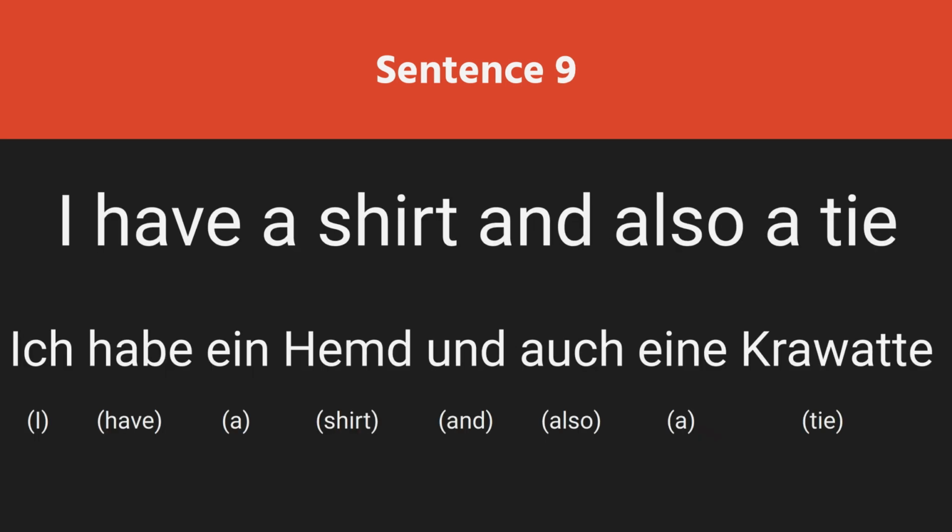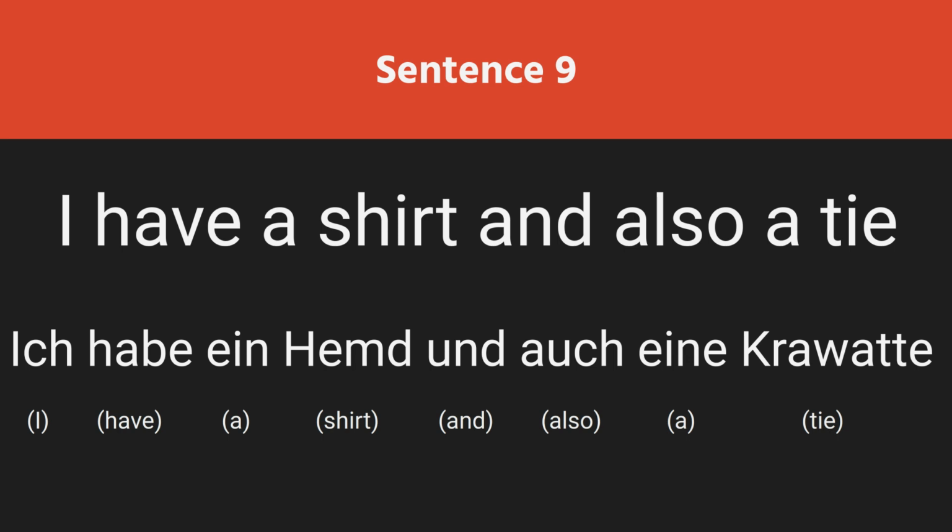I have a shirt and also a tie. Ich habe ein Hemd und auch eine Krawatte. Ich is the first person singular pronoun. Habe is the verb conjugation of the infinitive haben that goes with the first person singular pronoun in the present tense here. Then is the indefinite article ein, and after that comes the noun Hemd.